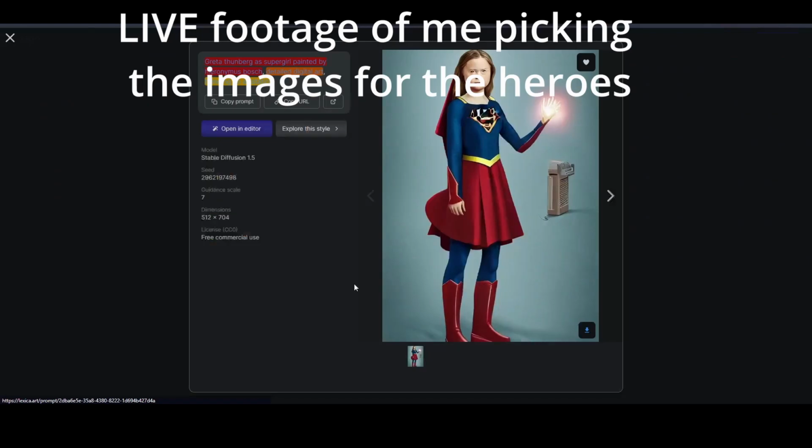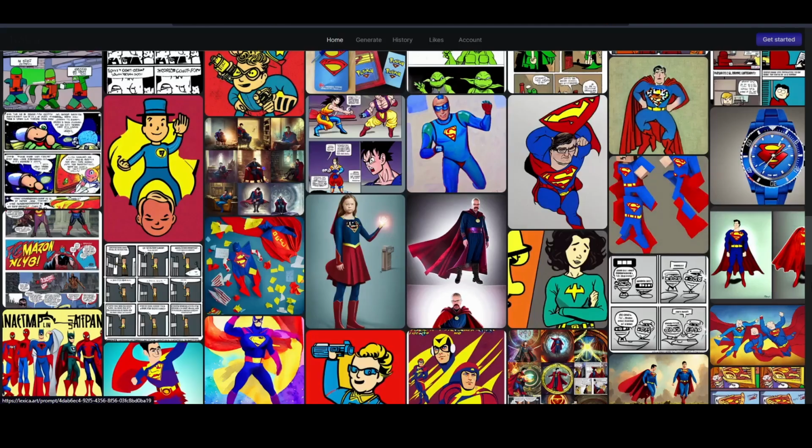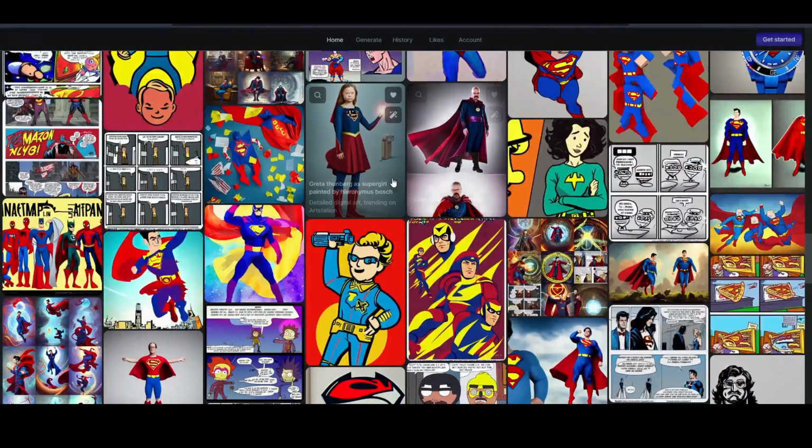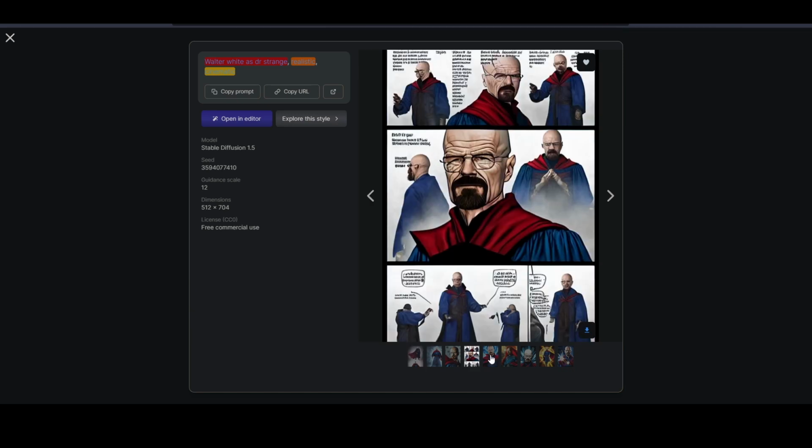Something you would put with that. That is Greta Thunberg as a Supergirl, painted by some artist. Okay, thank you. Thank you, whoever typed that.